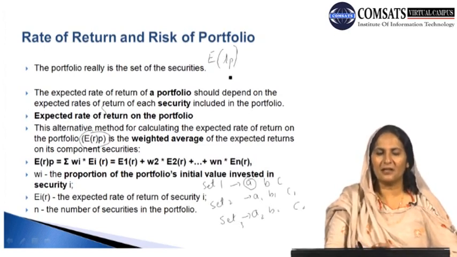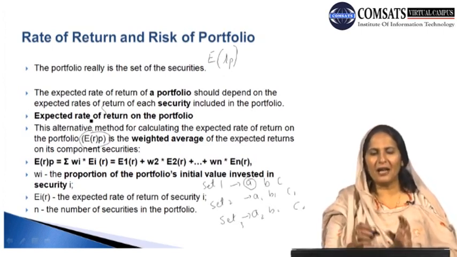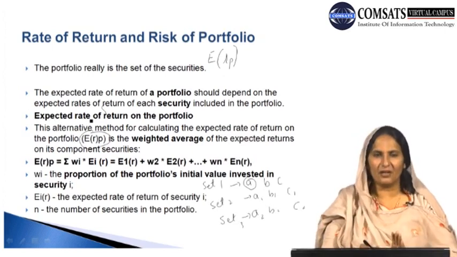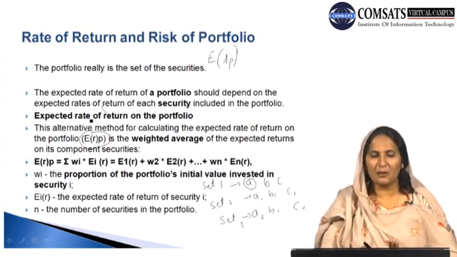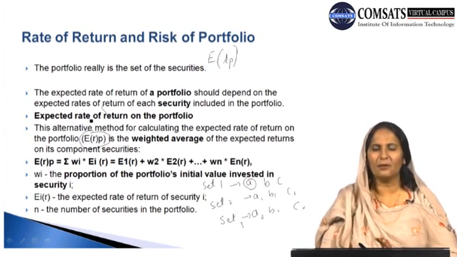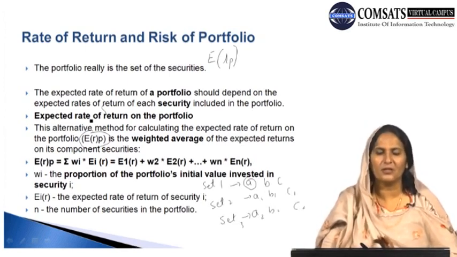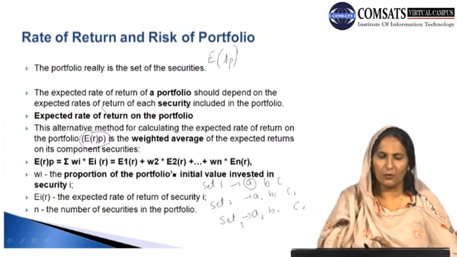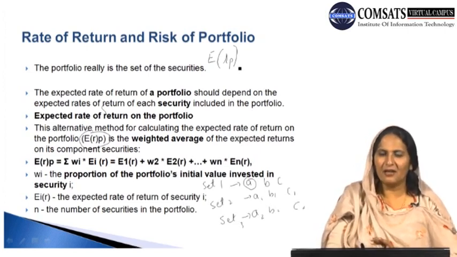What is the expected rate of return on the portfolio? This is equal to, as given in our equation, one type of measurement of the rate of return on the portfolio, known as the expected rate of return. The alternative method to calculate the expected rate of return on a portfolio is the weighted average. On one hand, we can take the expected value, in other words the average value, to measure the rate of return.